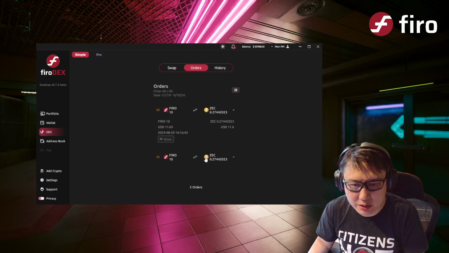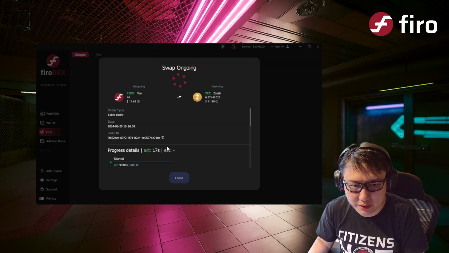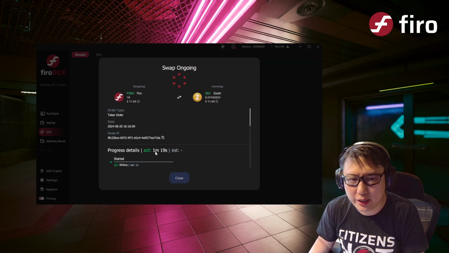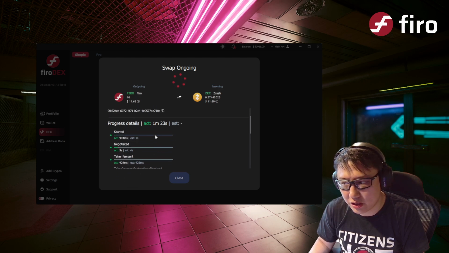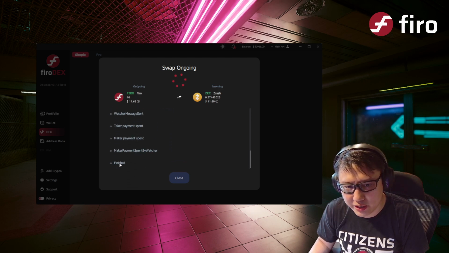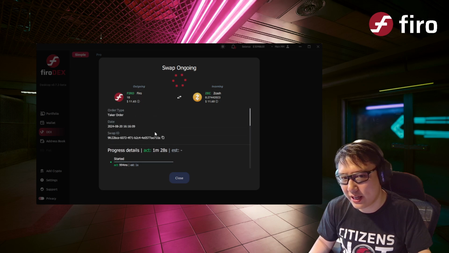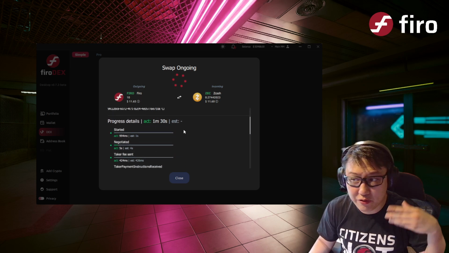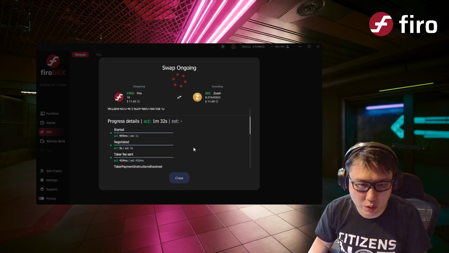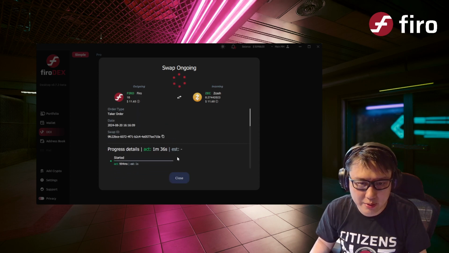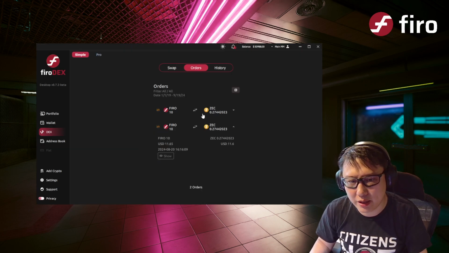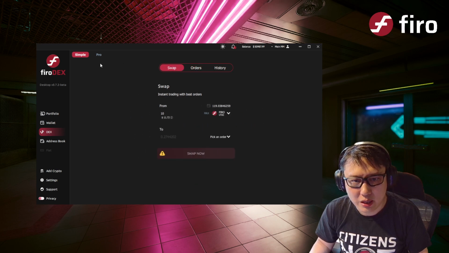And you can actually see the progress of how it's going over here. So it'll show you the progress details, how this all started. This atomic swap is progressing. And when it reaches the end, you will get the Zcash for the Firo. And it's directly deducted from your wallet. So yeah, this whole process probably takes about 10 minutes. You can just leave it in the background. There's no issues. So yeah, this is a very simple swap.